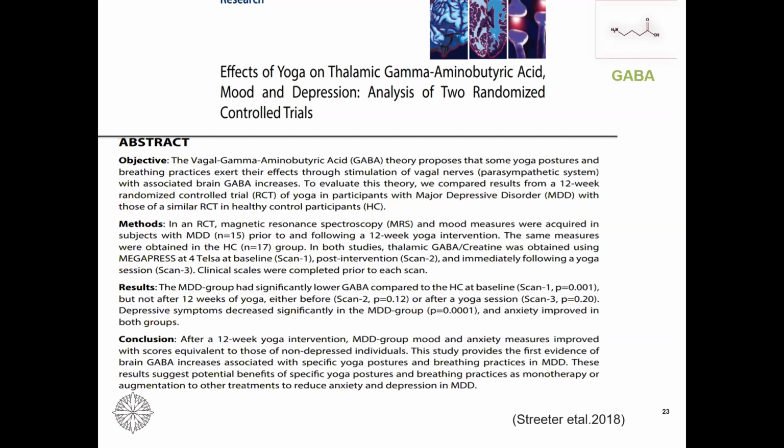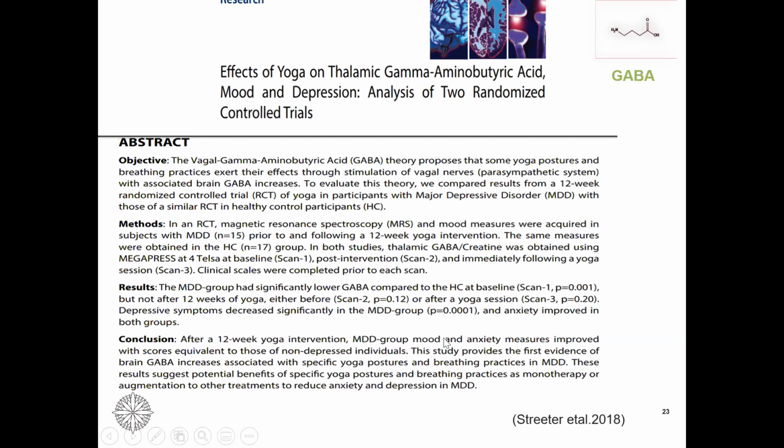So if there is a person who has major depressive disorder, this study was conducted among 15 such people, and then there was a healthy control group, and they both were intervened with a 12-week yoga intervention. And GABA production was measured through magnetic resonance spectroscopy. What they found was that there was enhancement in the mood.